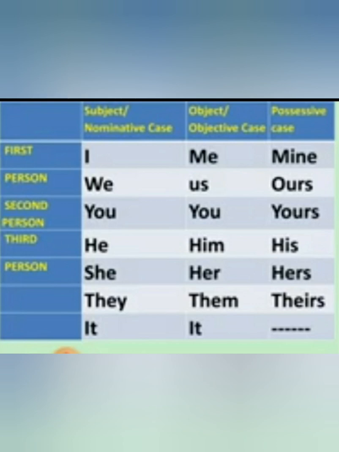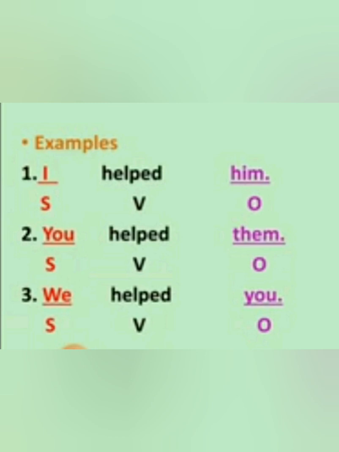Students, I, we, me and us are included in first person. You is in second person, and he, she, they, it, him, her, them are included in third person. Do you remember the first, second and third persons? Let me remind you. First person refers to the person speaking. Second person refers to the person spoken to. Third person refers to the person spoken about. Is it clear? Now let's understand with the help of some examples.